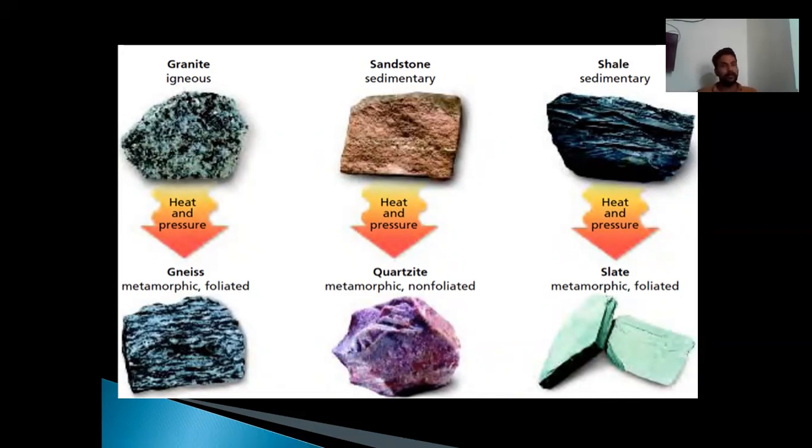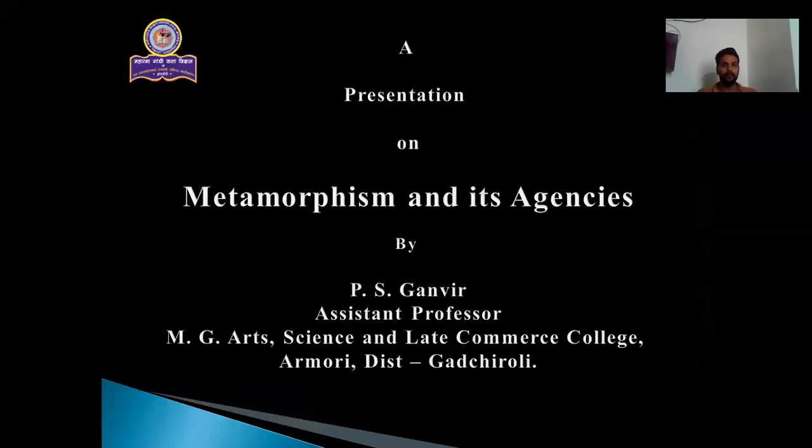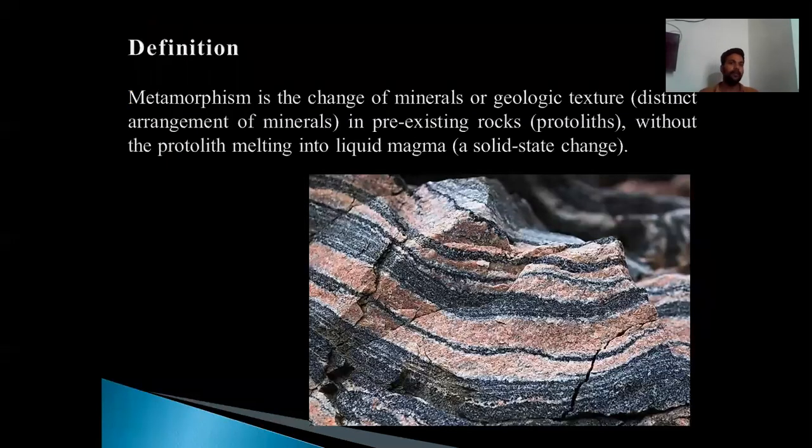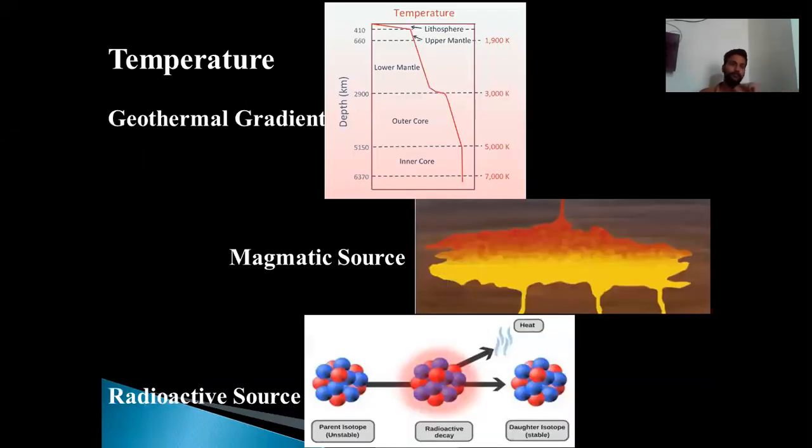So let us take a short revision of what we have seen today. Today we have discussed metamorphism and its agencies. Metamorphism is a change in mineral assemblage or in geological texture in pre-existing rocks without going into the liquid magma stage. The agencies are temperature, pressure, and chemically active fluids.